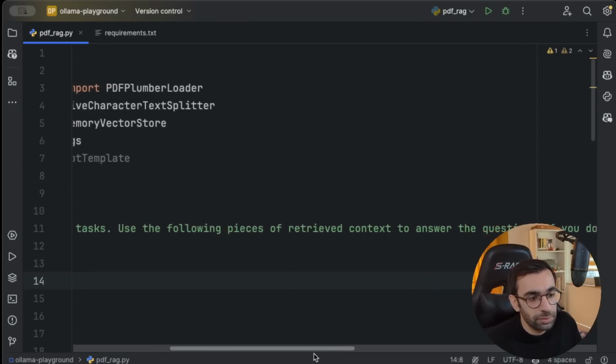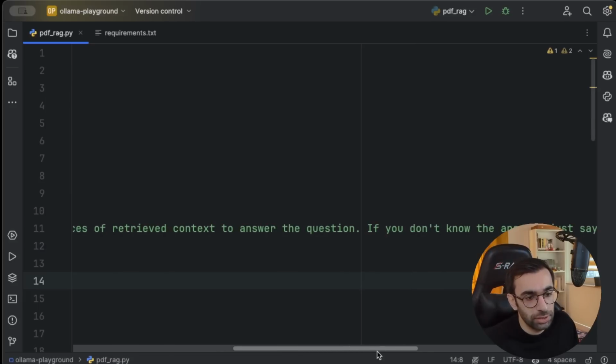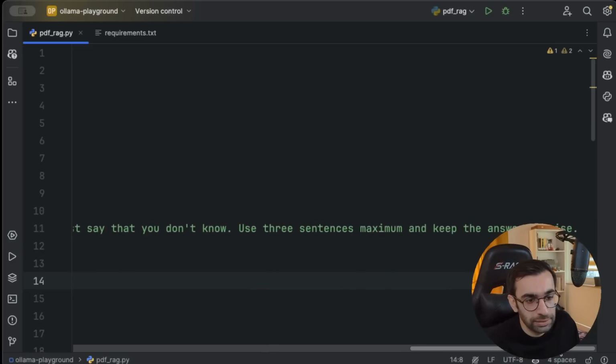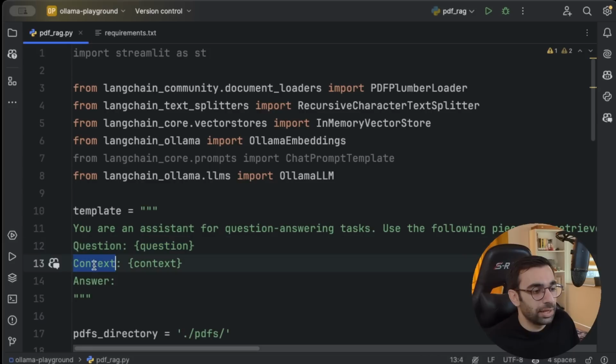Use the following pieces of retrieved context to answer this question. If you don't know the answer, just say that you don't know. Use 3 sentences maximum and keep the answer concise. So the question will be here. This is just a template. We will add the data later. And the context would be here, and then we will get an answer.